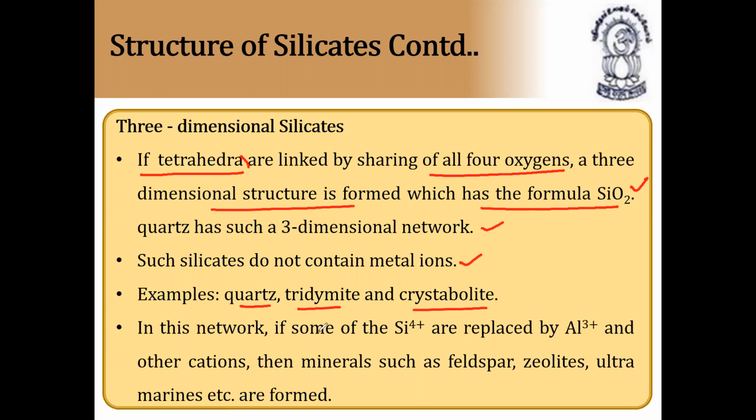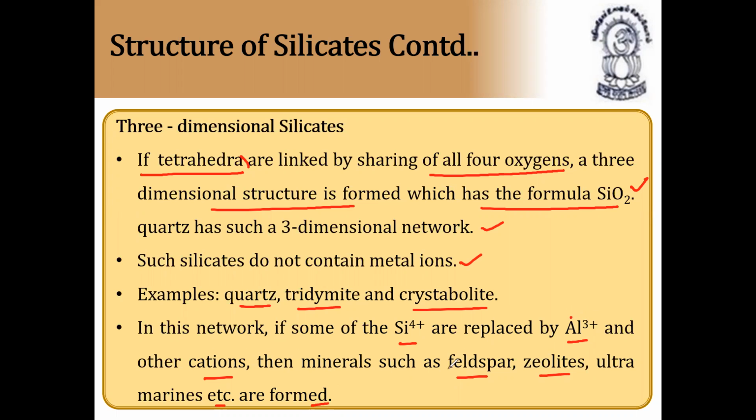In this network, if some of the silicon Si4 plus are replaced by Al3 plus and other cations, then minerals such as feldspar, zeolites, ultramarines, etc. are formed. So in place of silicon, metals will be replaced. What are replaced? Silicon with cations, that is Al3 plus and other cations.